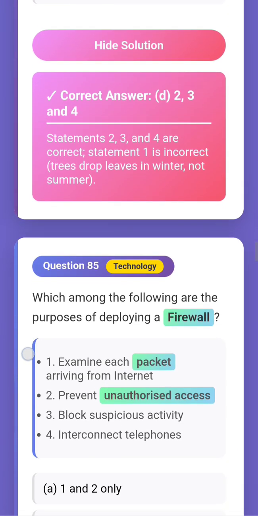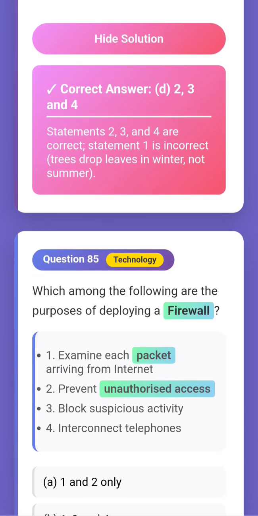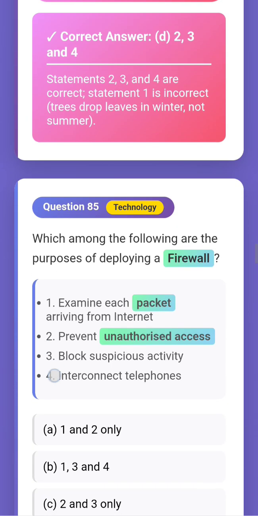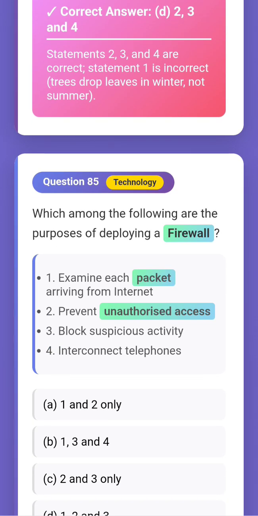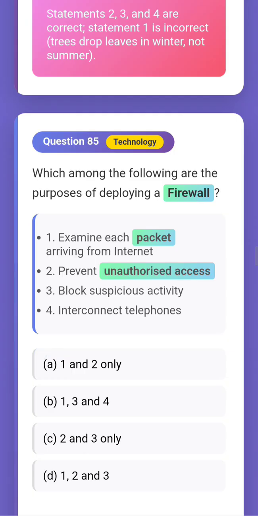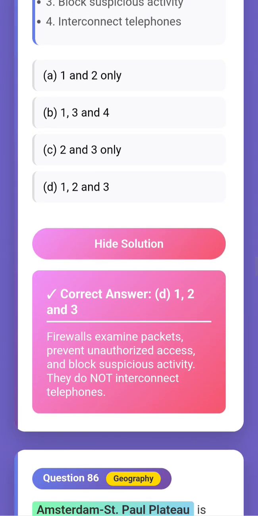Okay. Next question. Which among the following are the purposes of deploying a firewall? This is a tricky question. Question number 85. So I think this will be: examine each packet arriving from the internet. Yes, it checks. Prevent unauthorized access. Yes, it is the primary work. Blocks suspicious activity. Yes, this is the action it takes. Interconnect telephones. No. A firewall is just a preventive wall-like structure. Okay, the answer will be 1, 2 and 3. Yes, the answer is 1, 2, 3.